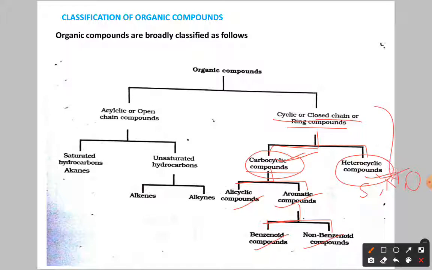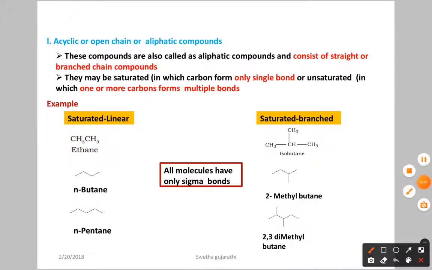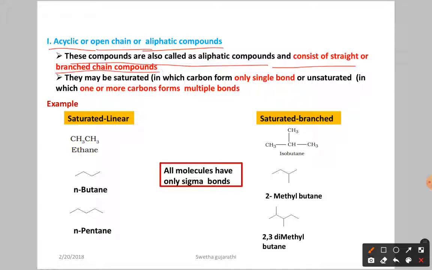Let us discuss all this classification one by one with example. So first what we have is acyclic or open chain or aliphatic compounds. These compounds are called aliphatic compounds and consist of straight or branch chain compounds. So simply we have the open chain, there is no ring in these compounds. They may be saturated, means in which carbon forms only single bond, or unsaturated. Unsaturated means in which carbon can form one or more multiple bonds, nothing but double bond, triple bond.